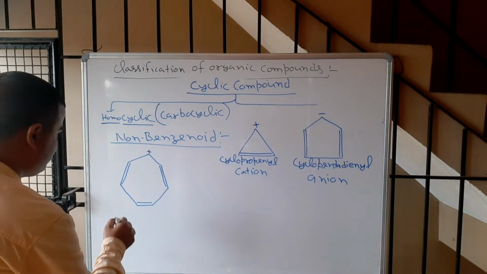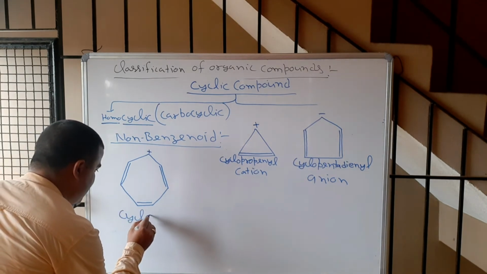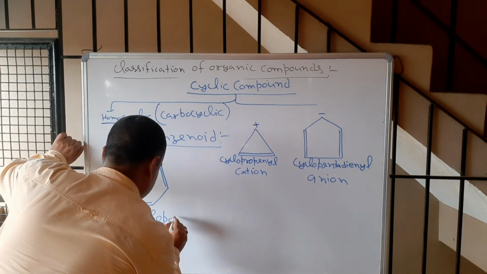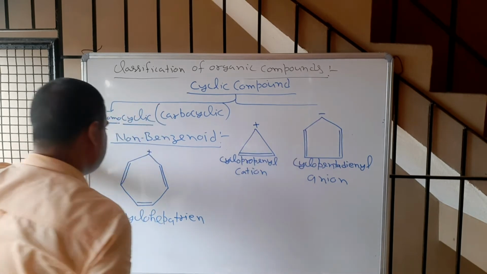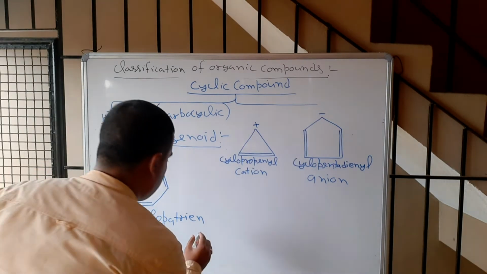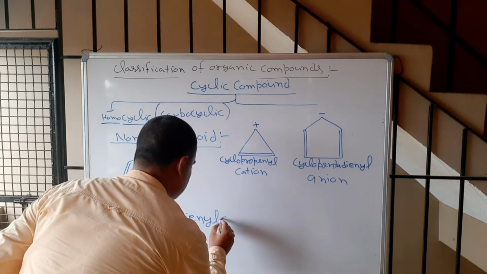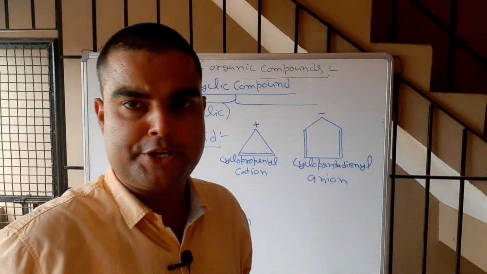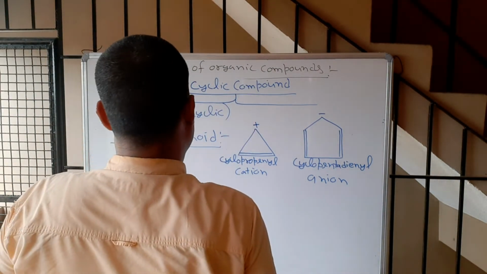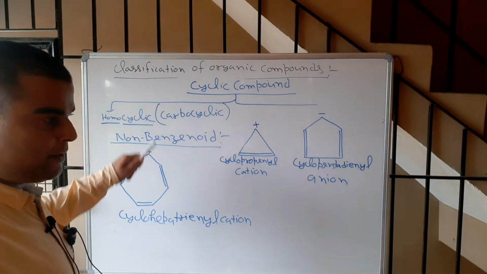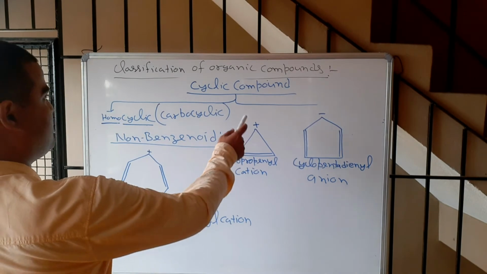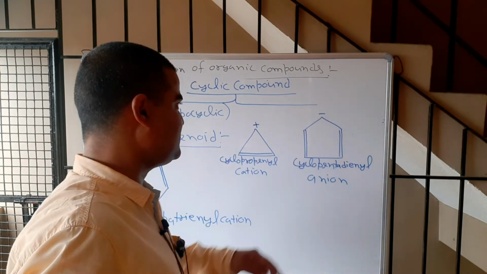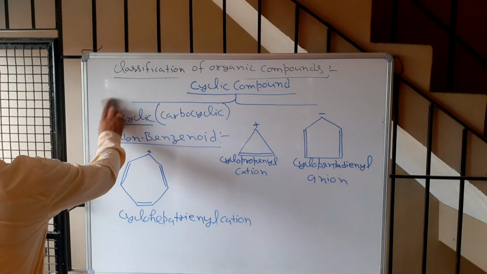So what is the name of this? Cycloheptatriene. Correct or not? Triene. Now a positive charge is there, so enyl cation. So these are the examples of non-benzenoid. Okay, so homocyclic compounds are finished. Now I told you there are 2 types: one is homocyclic, another is heterocyclic. See, I put 2 classes. So now we will discuss heterocyclic.